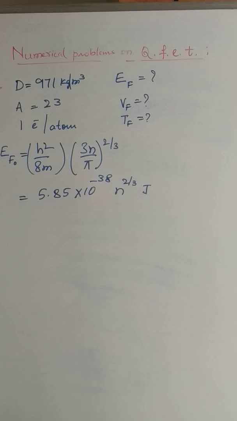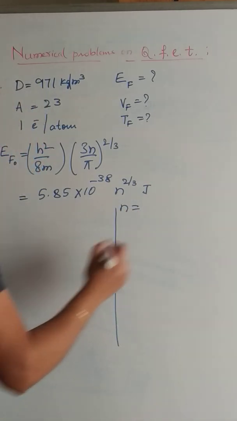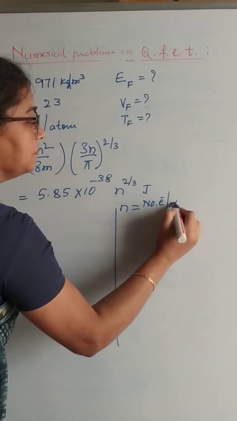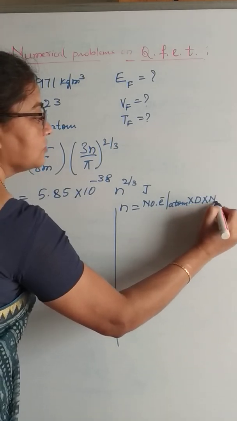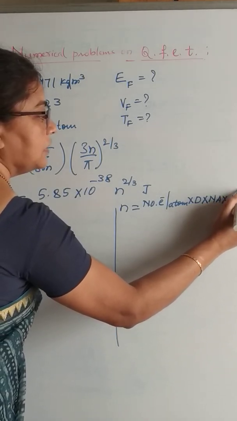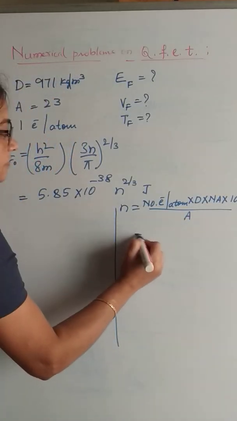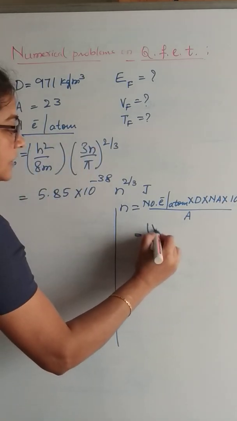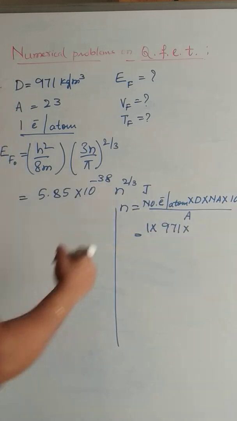So how do you calculate n? That we will see here. n is equal to number of free electrons per atom into the density into Avogadro's number into 10 to the power of 3 divided by atomic weight. It's given that number of free electrons per atom is 1 and the density is given 978 kg per meter cube.